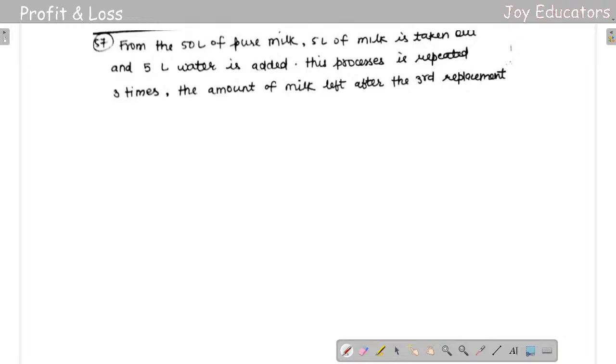Same formula. 50 liters of pure milk, 5 liters of milk is taken away and 5 liters of water is added. This process is repeated 3 times.